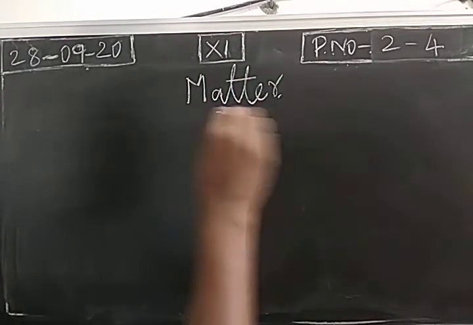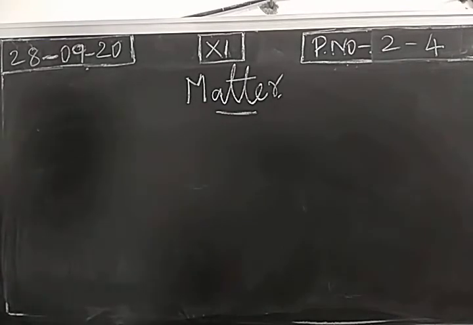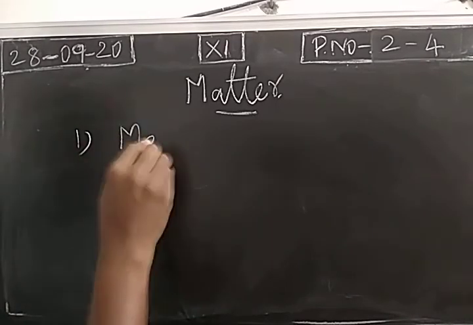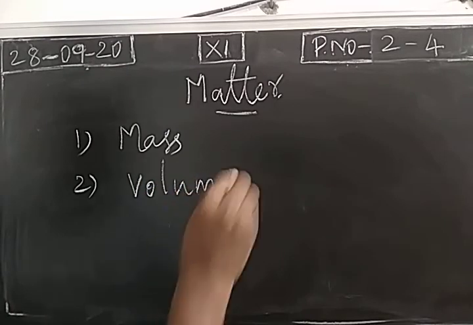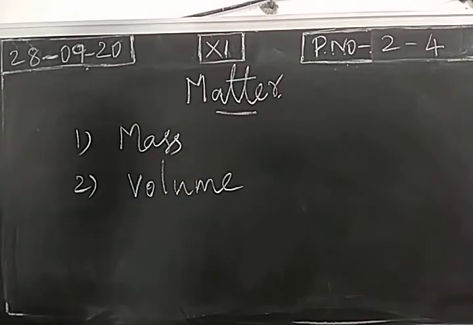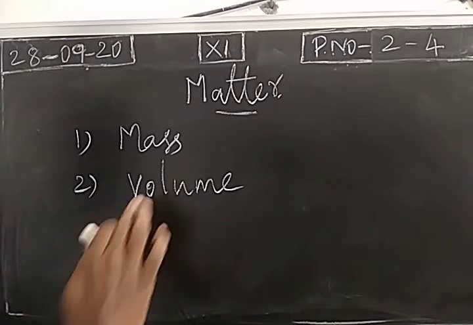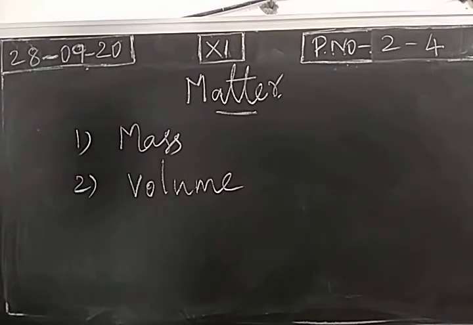Two more questions. What is matter? Consider any object in the universe, any material or substance. It will have two characteristics. Number one, the object will have a particular mass and the object will occupy a particular volume in the universe. So we call the object or material or substance as matter. So matter is an object or a material or a substance, whatever it may be. It will have a particular mass and it will occupy certain volume in the universe.